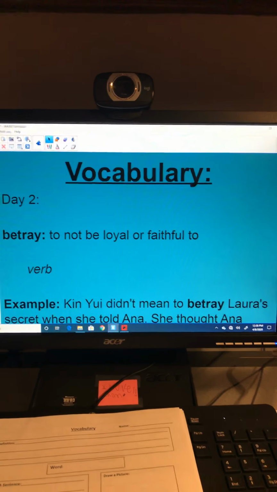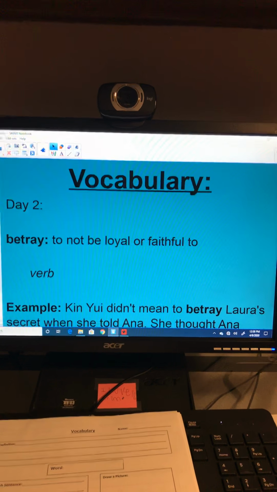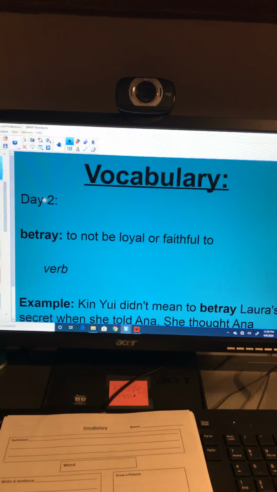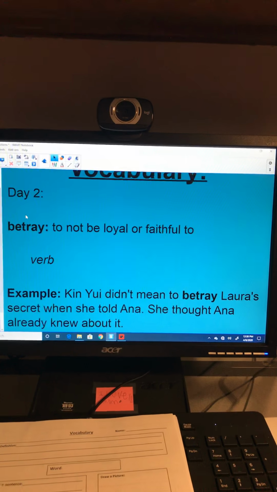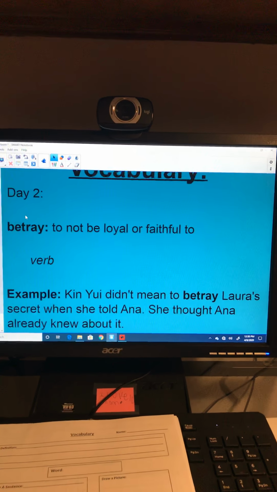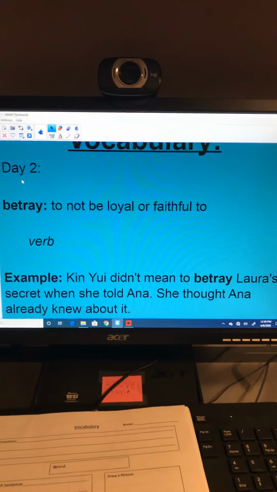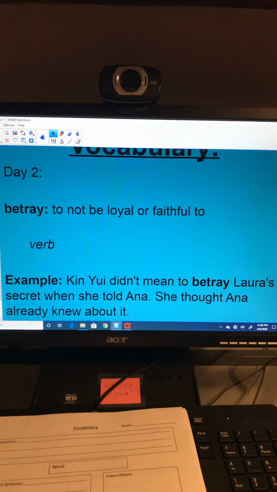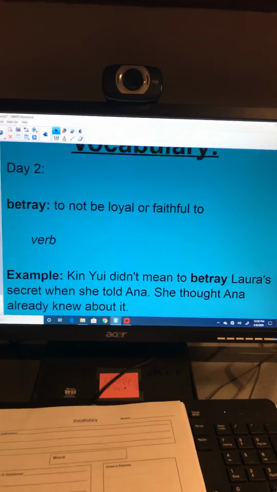Today's word is betray, which means to not be loyal or faithful to. It is a verb. Ken Yu didn't mean to betray Laura's secret when she told Anna. She thought Anna already knew about it. Okay, so when you're not being loyal or faithful, that would be betray.